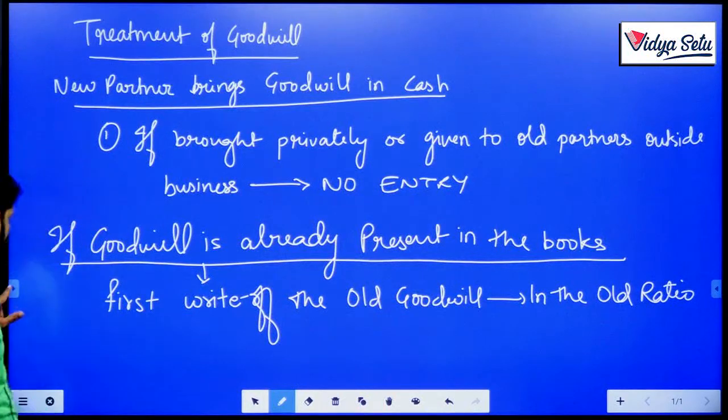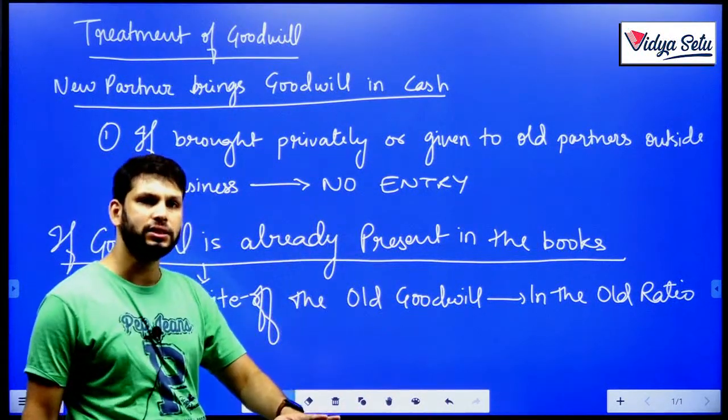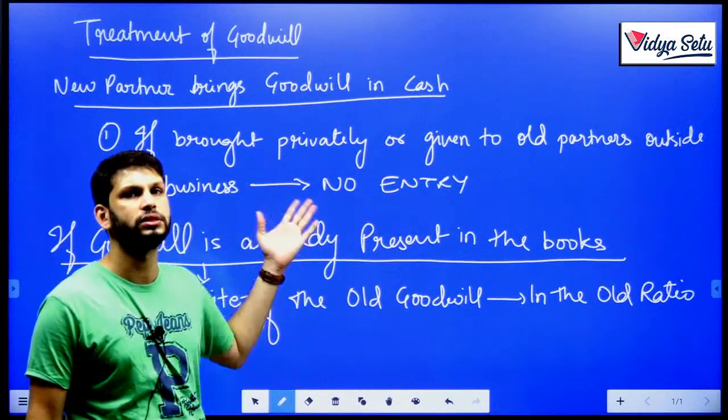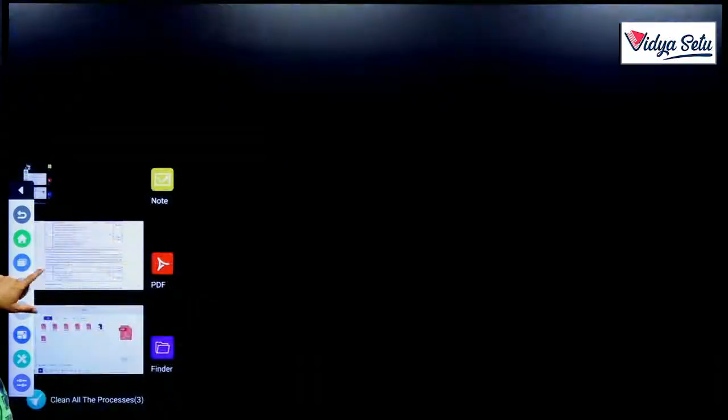How to write off? We will credit the goodwill. It's an asset. We'll credit the asset and debit the partners' capitals. That will be a loss to the partners. Which partners? Old partners. In which ratio?